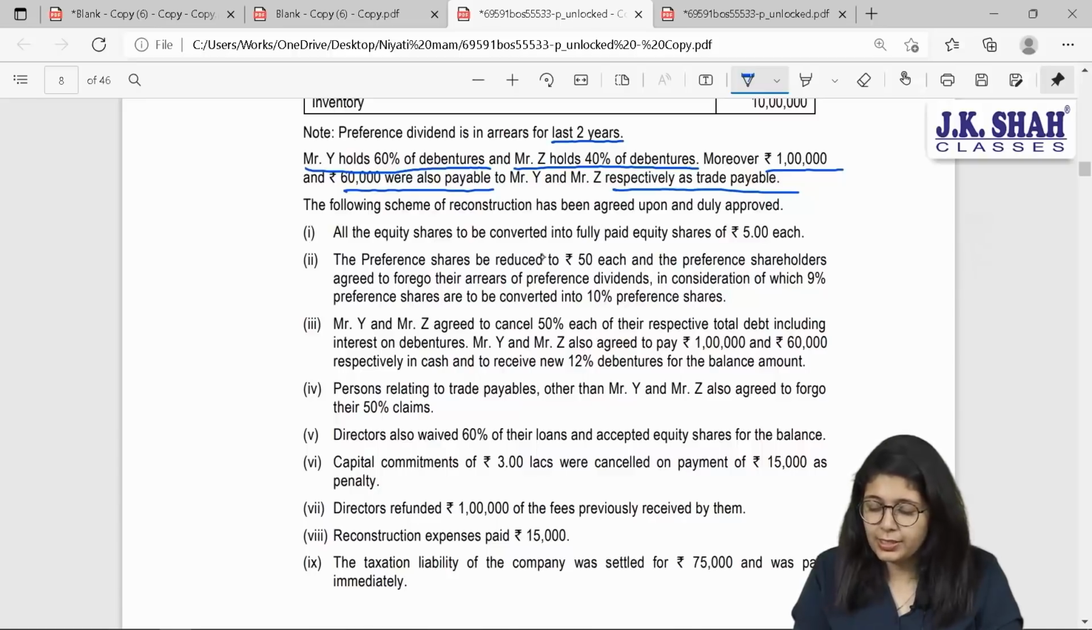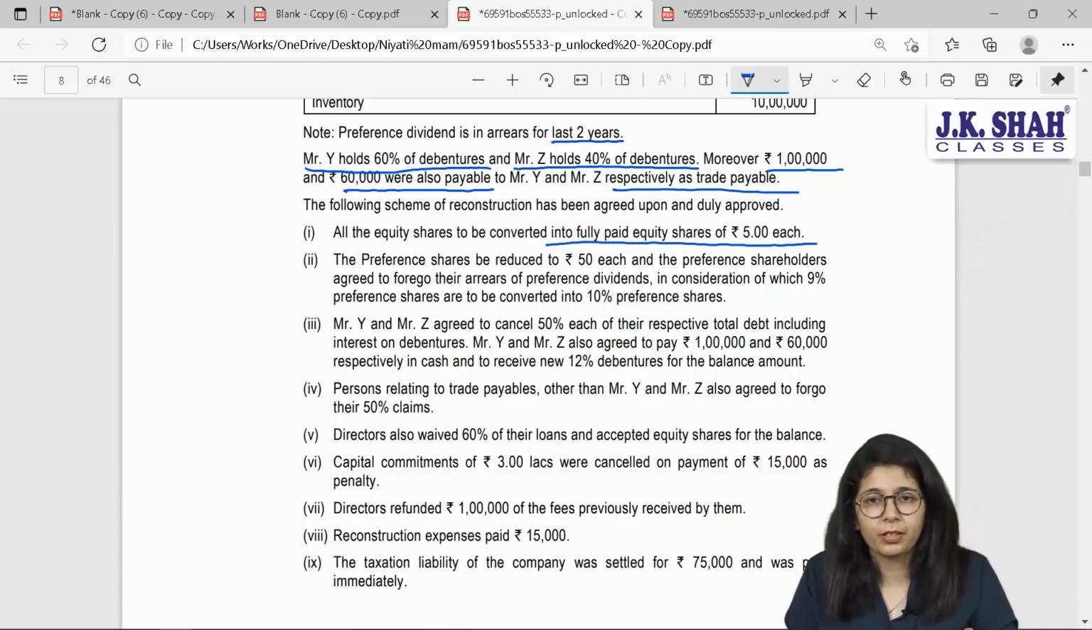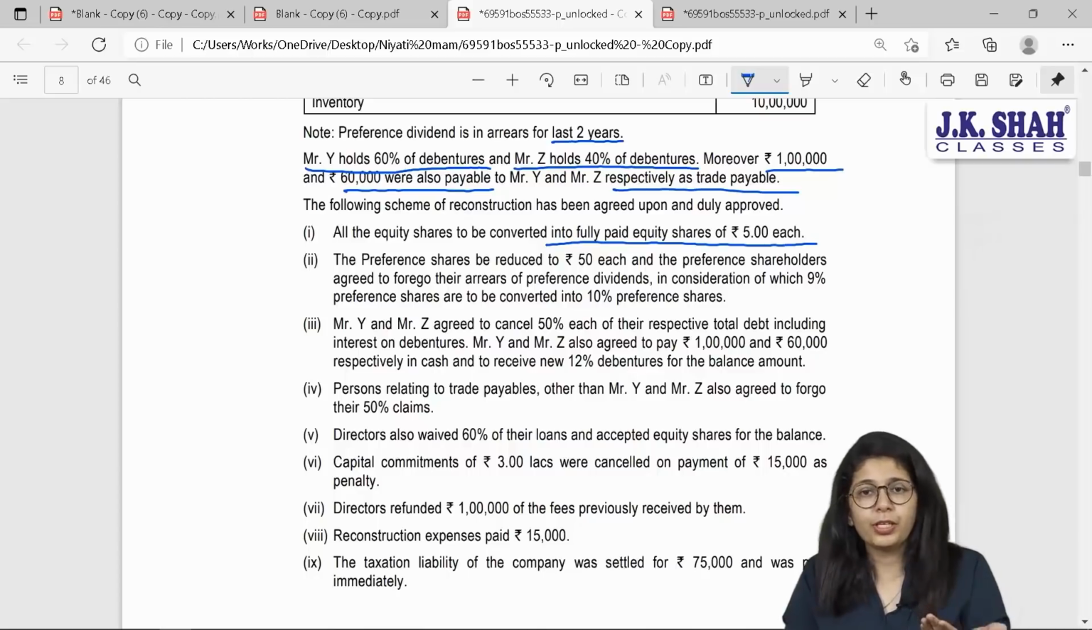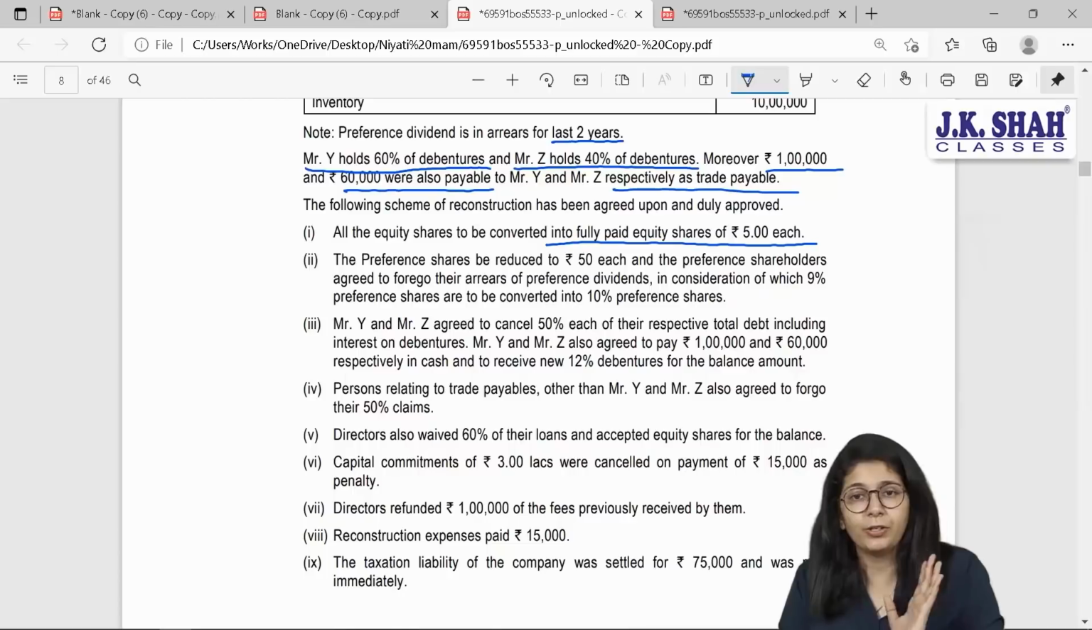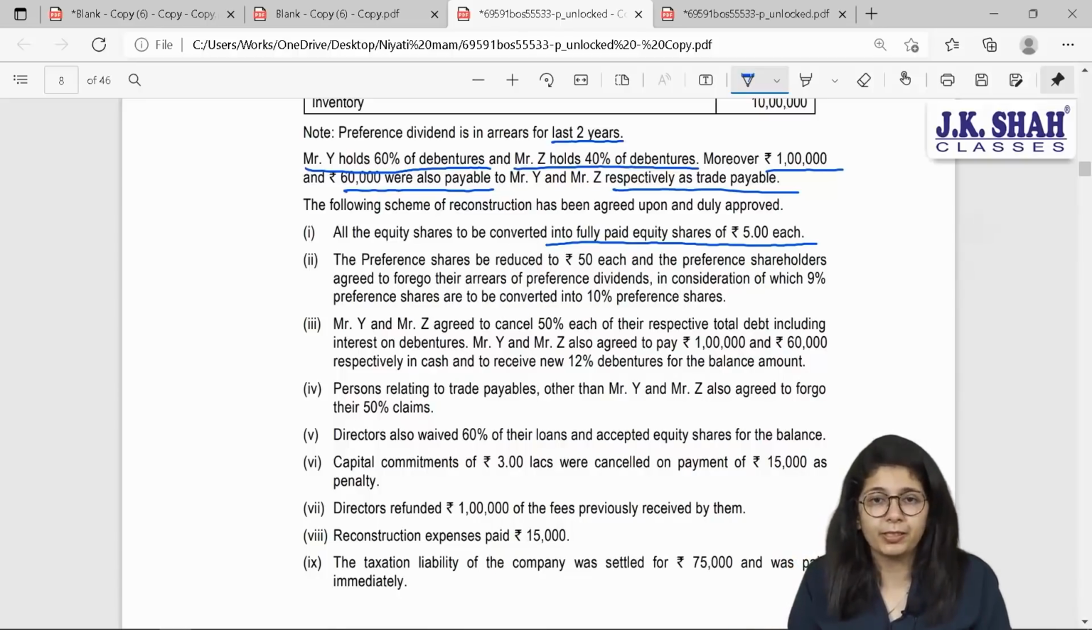All the equity shares are to be converted into fully paid up equity share of rupees 5 each. So, the face value of the new share is going to be 5 rupees, since they are saying that 5 rupees is going to be fully paid up. When do we call a share to be fully paid up? When face value and paid up value are same. That means this sum is as per reducing your face value as well as paid up value. Replacement entry will be passed.